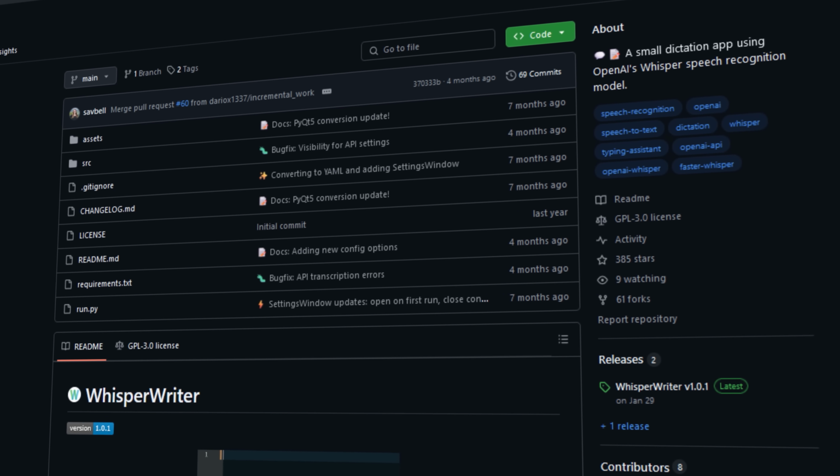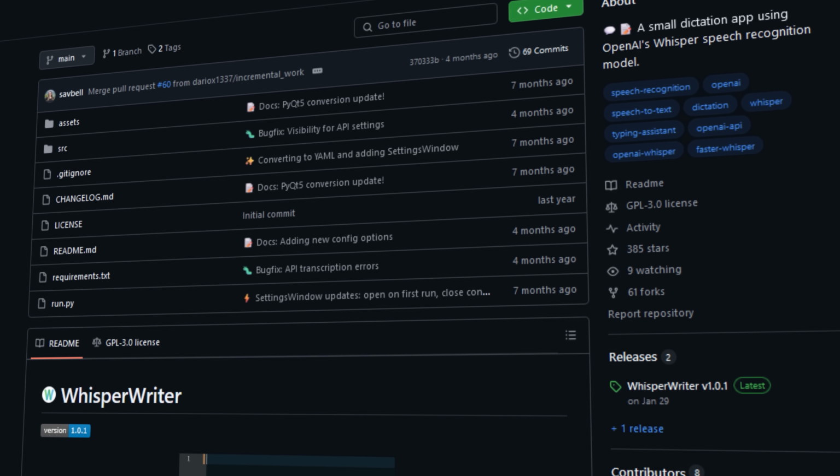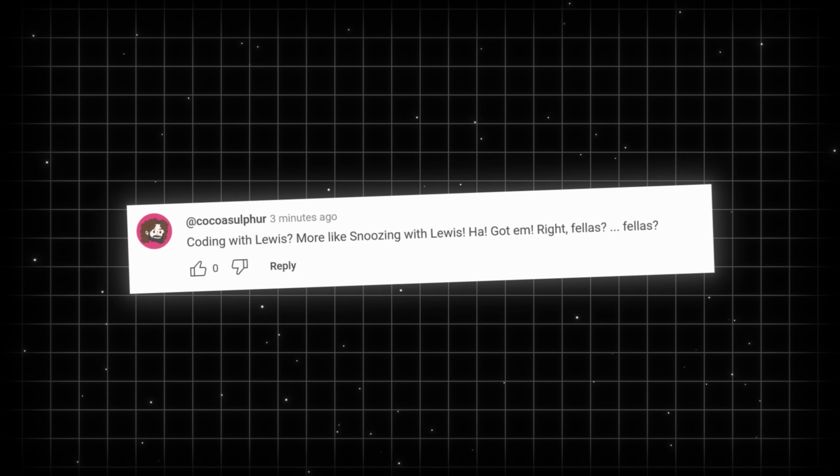I actually found a better implementation called Whisper Writer, which is completely open source, and I've volunteered to contribute some of my findings to that project. I find that it's been a huge productivity booster when I'm trying to get rid of a bunch of emails or chat messages, YouTube comments, whatever.